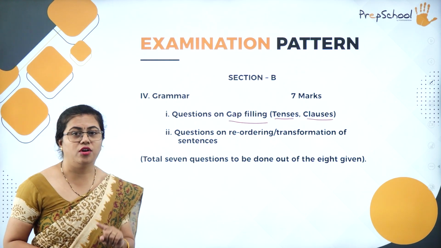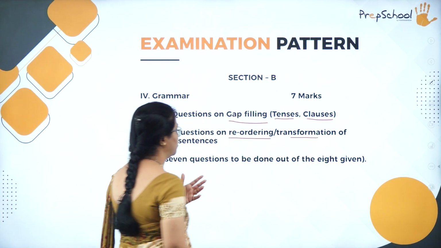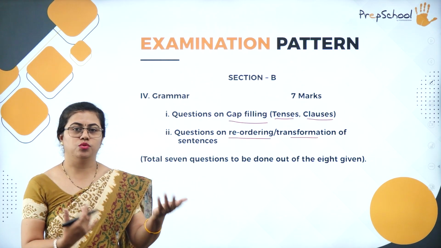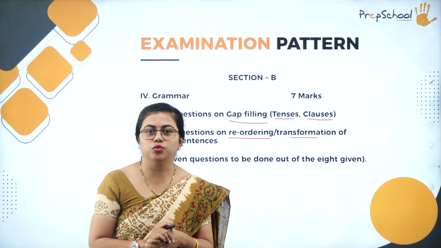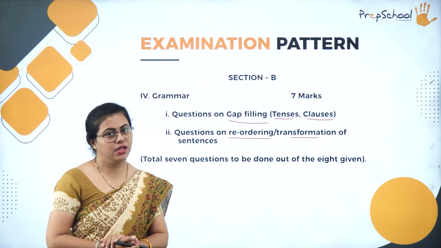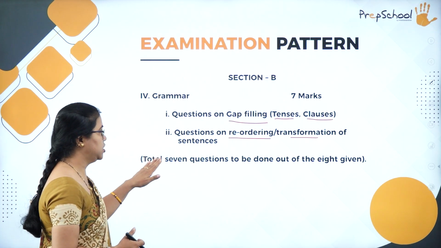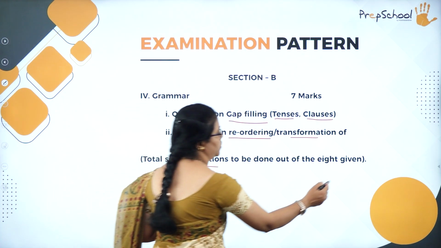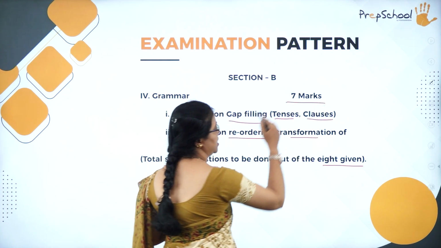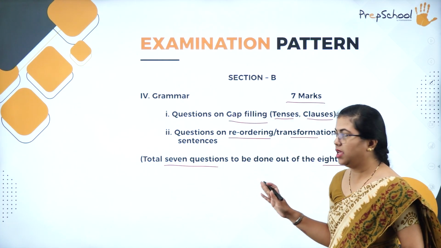Then questions on reordering or transformation of sentences. So that also you will be given. So transformation of sentences you need to understand, means you may have to transform from a simple sentence to a complex sentence. So like that you will have to do a combination of that. Yes, we will be discussing this transformation of sentences also in class. Fine. So this comes up for 7 marks. Fine. So a total of 7 questions have to be answered out of the 8 questions given. So this is for 7 marks, that is section B. Fine. So grammar you will have in this section B for 7 marks.